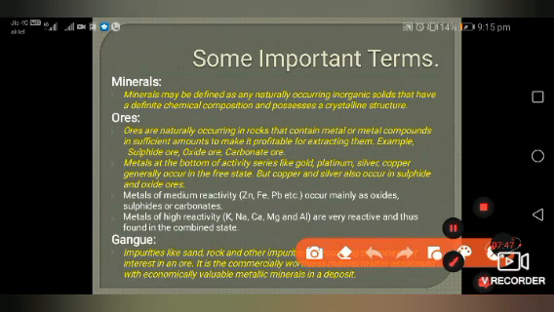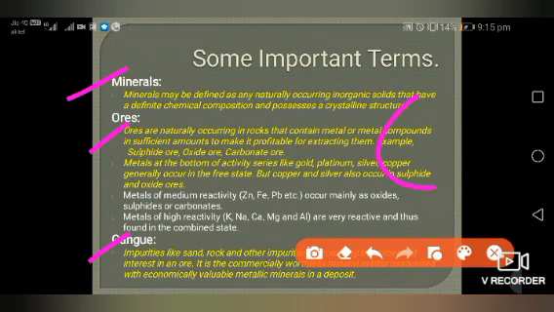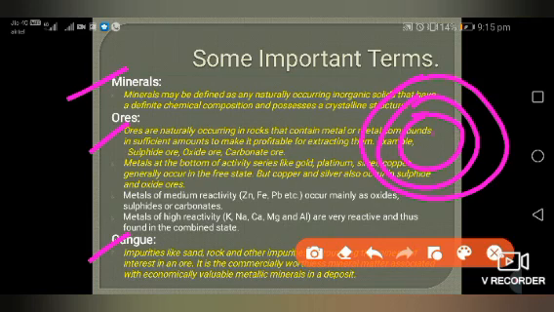Now let me conclude what is the meaning of mineral, ore and gangue. Dear student, as we studied, most of the metal and non-metal, most of the metal basically is found in the earth crust. Okay, earth crust, there is crust, mantle, core. Okay, crust is on the topmost layer. जमीन के अंदर जो सबसे ऊपर वाली लेयर है, that is called crust.